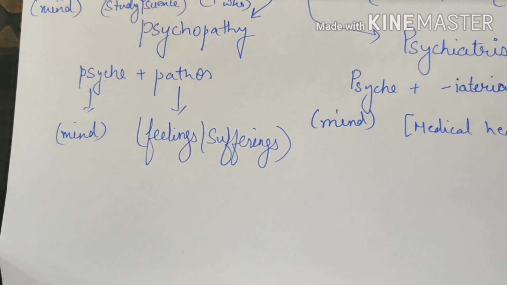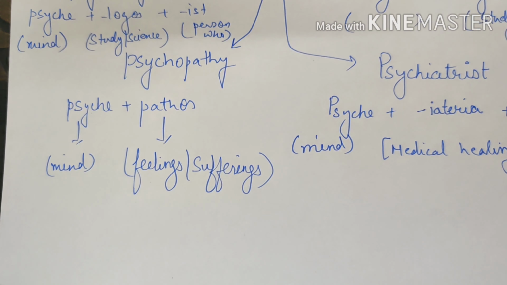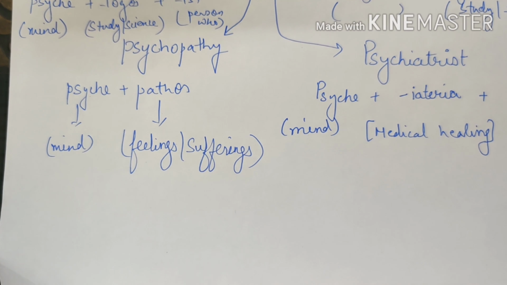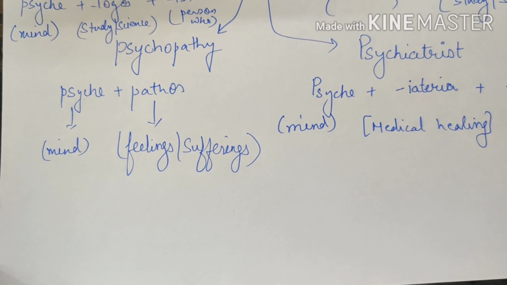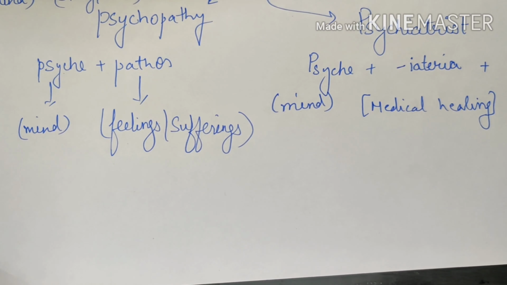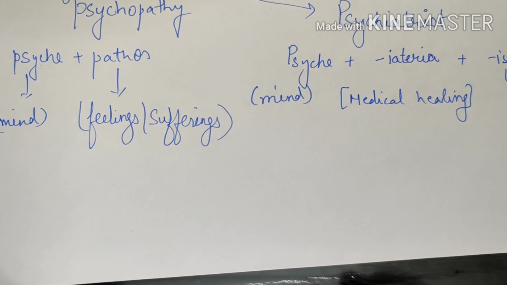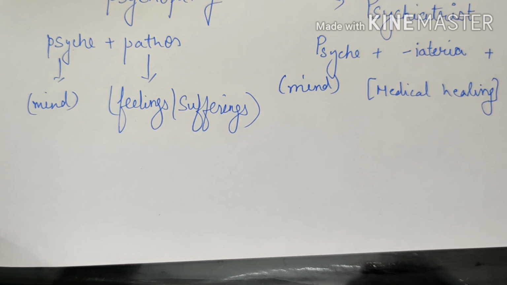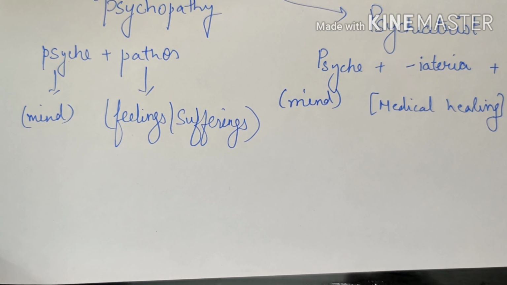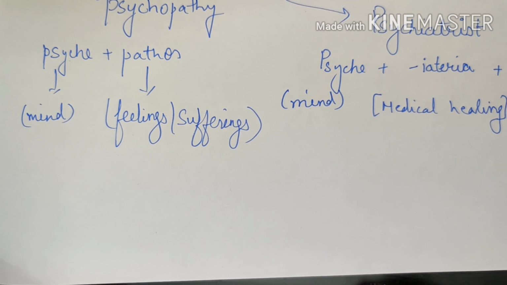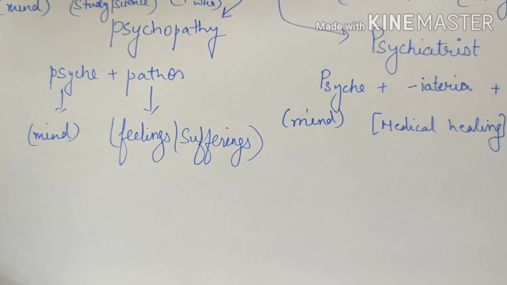Next word is psychopathy. Now, psychopathy comes from the root words psyche and pathos. Pathos refers to feelings or sufferings. So when I call somebody a psychopath, I'm referring to the person's mind as not working in a normal condition. A person whose mind or spirit is not in a good working condition is referred to as a psychopath, and the noun form is psychopathy.